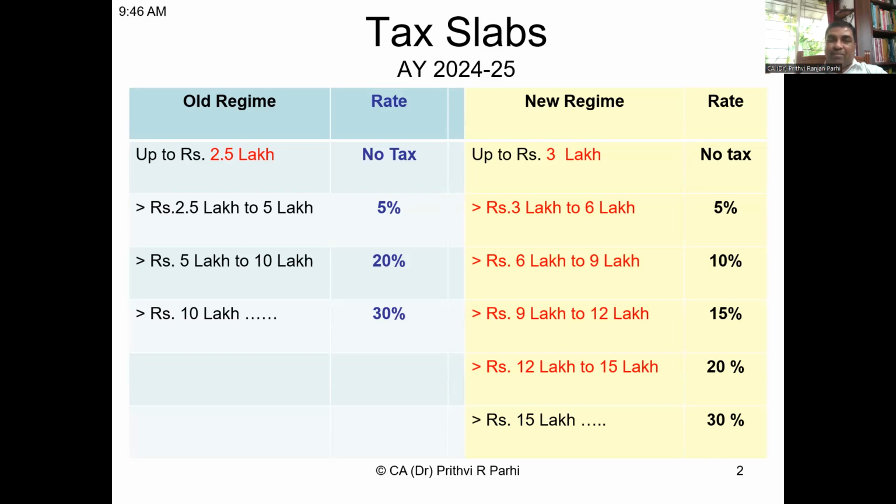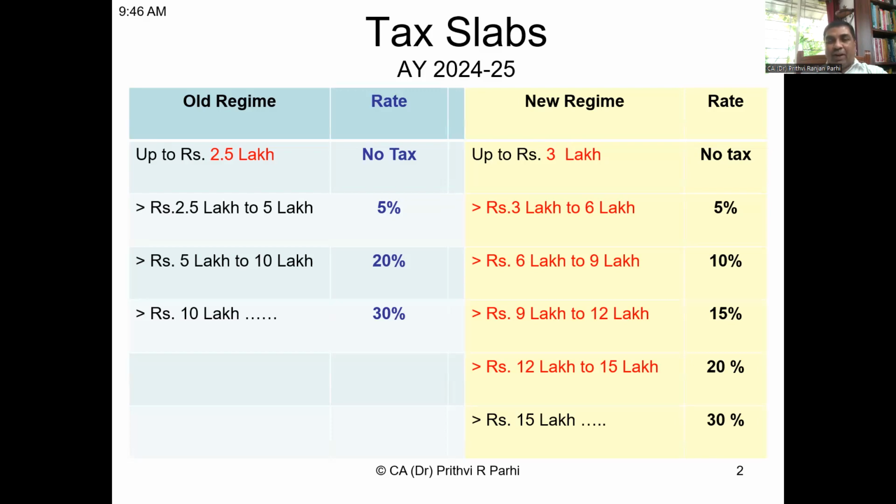Whereas under old regime, the taxable income will be less because of application of deductions, etc. Income will be less, but the rate of tax will be more. Therefore, we need to compare which particular regime is beneficial to a particular taxpayer. Comparison will be easy. We'll be learning that.